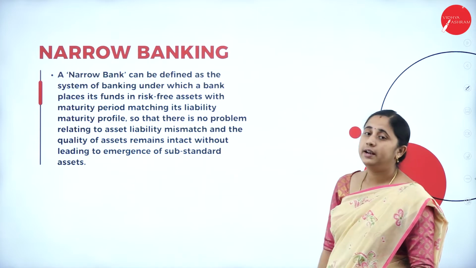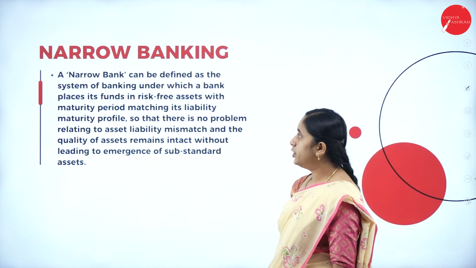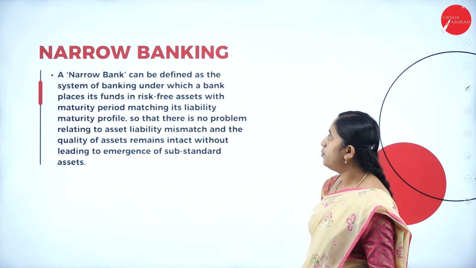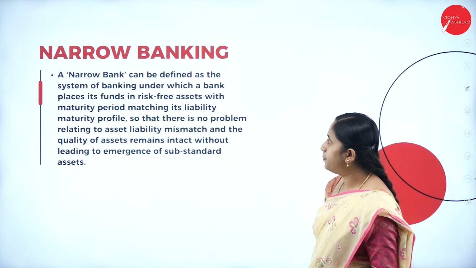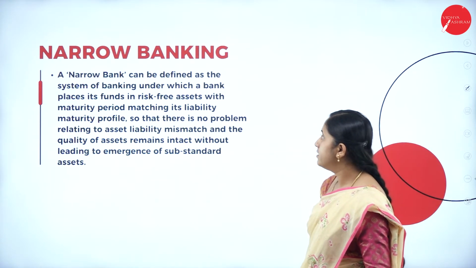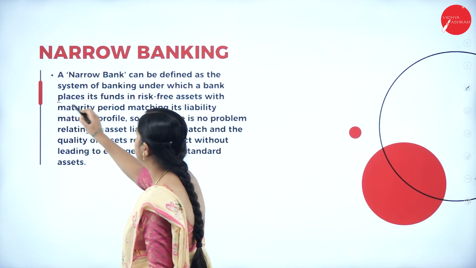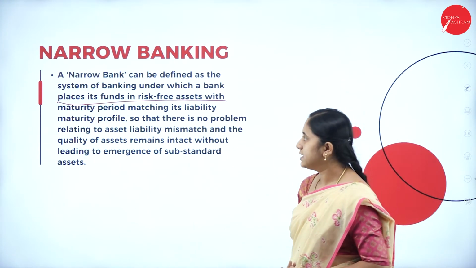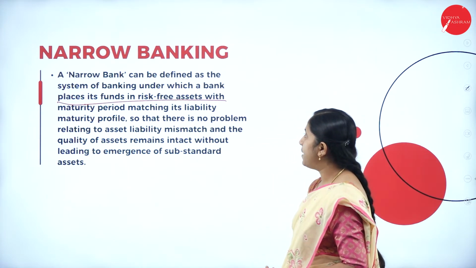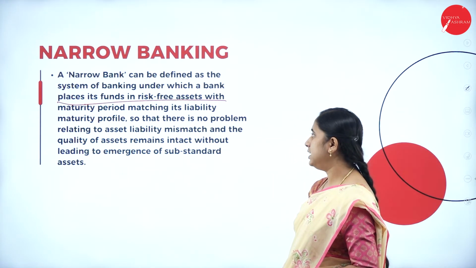So next one, narrow banking. What do you mean by narrow banking? A narrow bank can be defined as the system of banking under which a bank places its funds in risk-free assets, with maturity periods matching its liability maturity profiles.